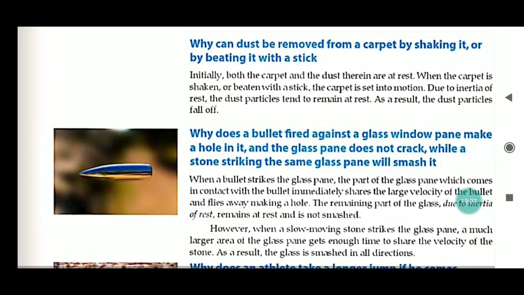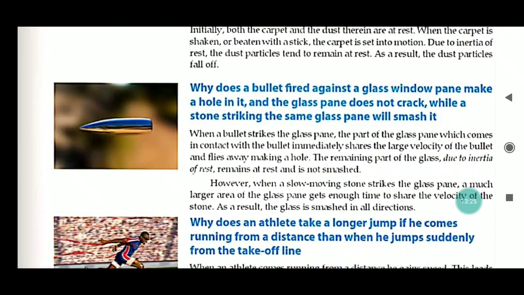Now, why does a bullet fired against a glass window pane make a hole in it and the glass pane does not crack, while a stone striking the same glass pane will smash it? Because the motion of the bullet is very fast and the motion of the stone is slower compared to the bullet.